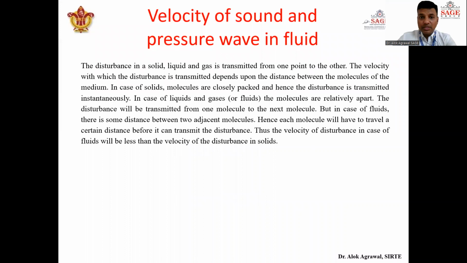So why does something get transmitted from one point to another? Because of the disturbance. The disturbance in solid, liquid, and gas is responsible for transmission from one point to another, and the velocity with which this disturbance is transmitted depends upon the distance between the molecules of the medium. In case of solid, the molecules are very close to each other, so the disturbance will transmit very fast. But in case of liquid or gas, the distance between the molecules is relatively greater, and because of this the disturbance will take some time to transmit from one point to another.